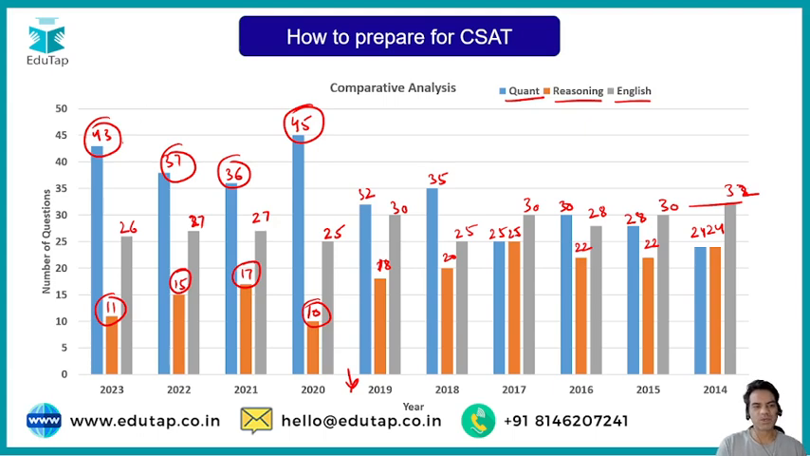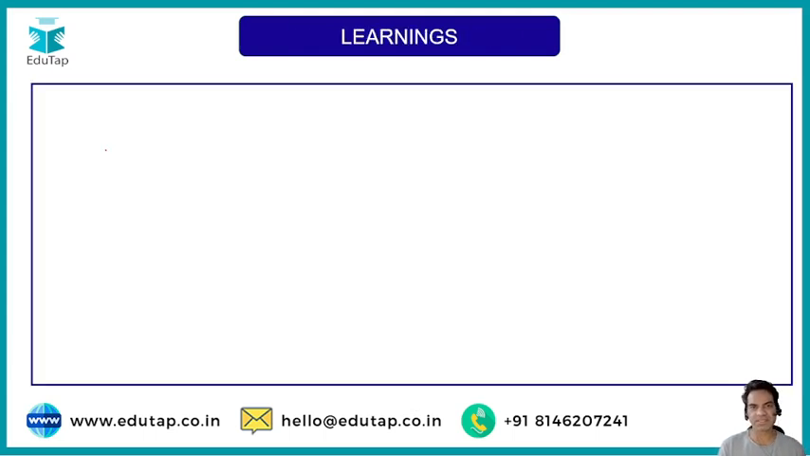Reason being, in quantitative aptitude the number of questions is enough, but the difficulty level is too high. You cannot expect to score 35 or 37 questions out of 43, because the level of questions is really difficult and challenging. So what you need to understand is what learnings we can take out from this.